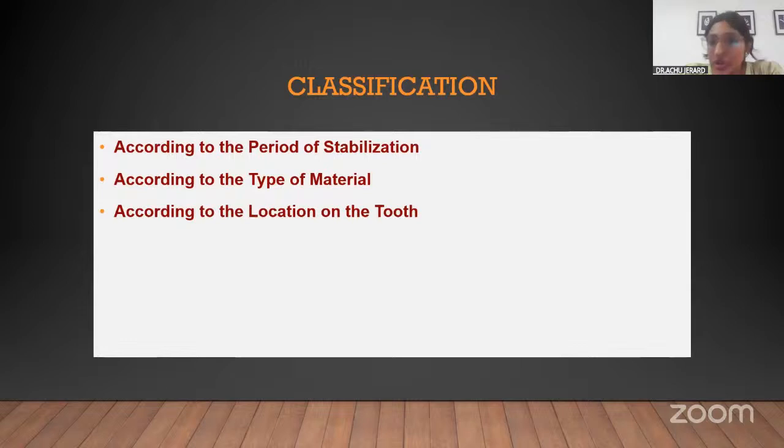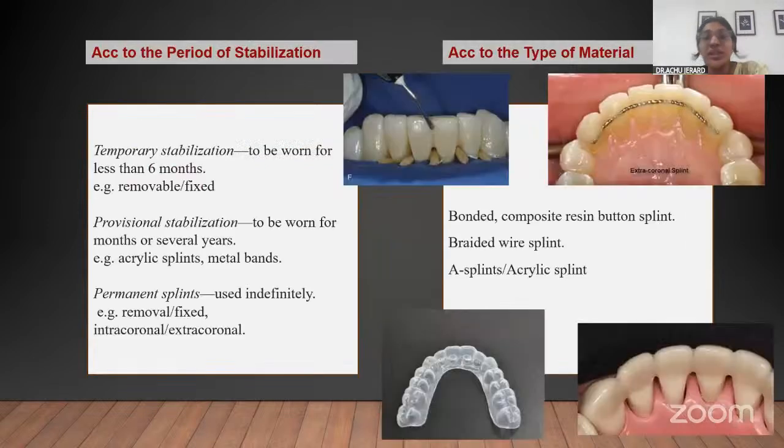Okay. And coming on to the classification, I've already told you, depending on the period of stabilization, there can be permanent splinting and temporary and provisional splinting. And depending on the type of material, they can be composite, acrylic, wire, different types are there. And according to the location, intracoronal and extracoronal. Extracoronal is outside the tooth surface, and for intracoronal you prepare the teeth a little bit and embed the wire, or whatever splint is being used, into the tooth, not on the surface. So that is what is intracoronal.